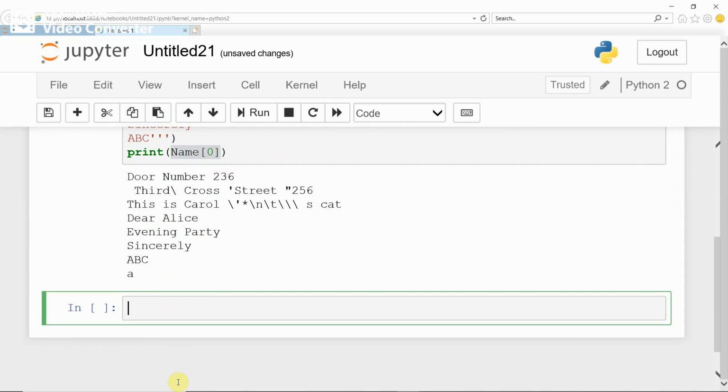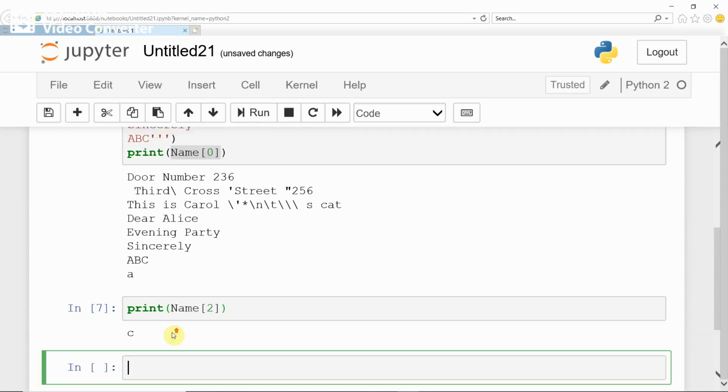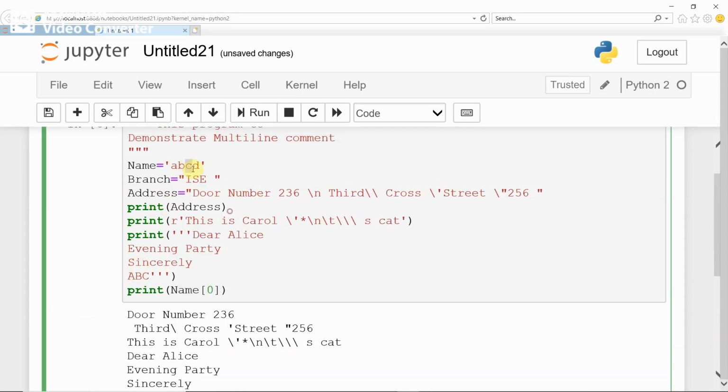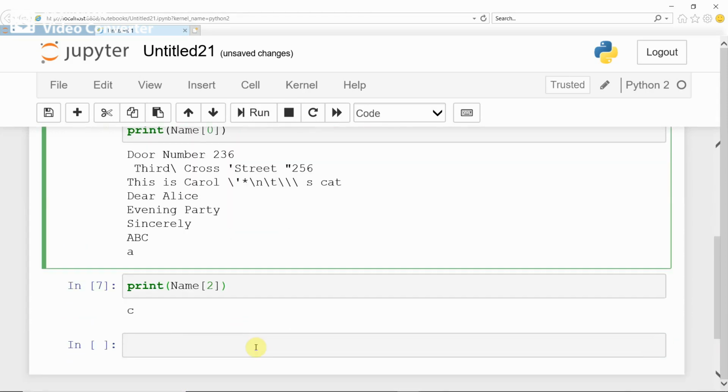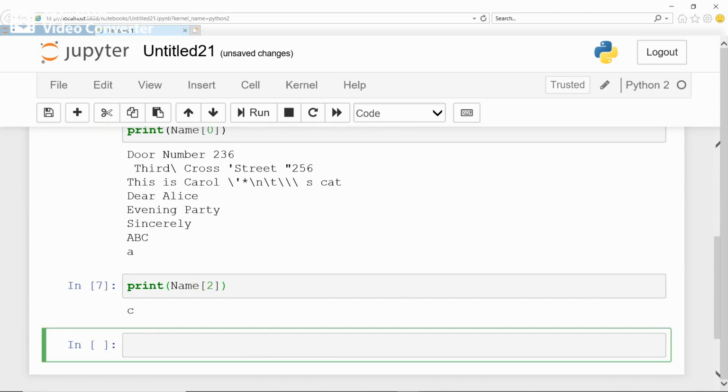Okay, here also we can start from the next line. Print. If you want to display the third character from the name, then the index we have to give. I'm giving index as 2. Okay, run. See, the third character in the name is C. Okay, this way you can extract a particular character from the string.